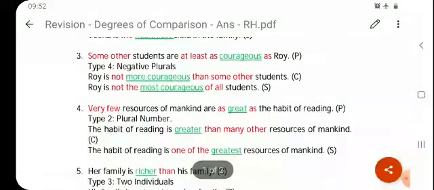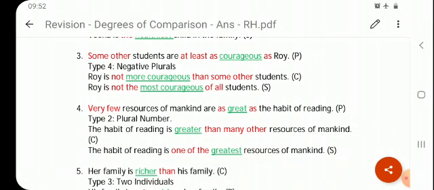Next one. Some other students are at least as courageous as Roy. Now, some other, at least as dash as, which type? Type 4, negative plurals. That's a positive statement. So it's a negative plural, so we'll add not in both comparative and superlative. So first let's try to make it comparative. Roy will come in the beginning.